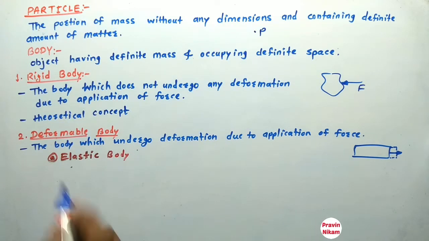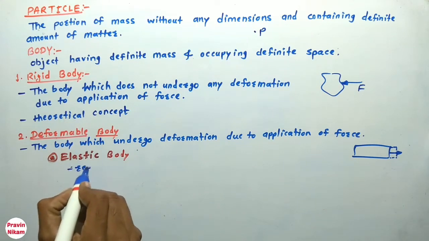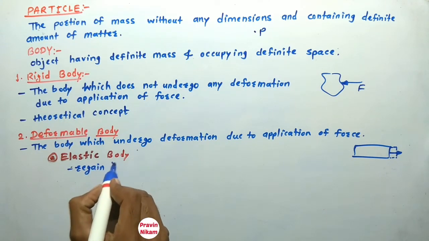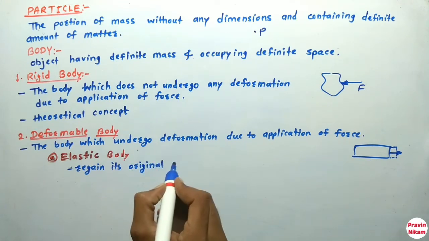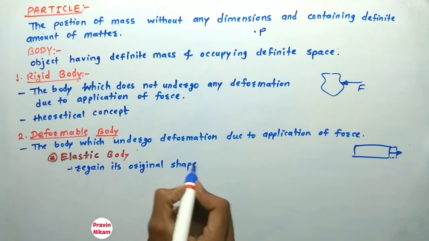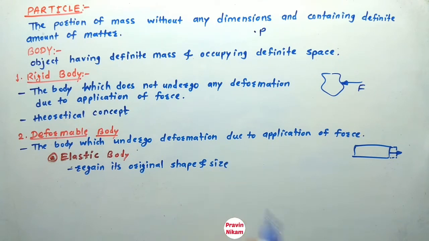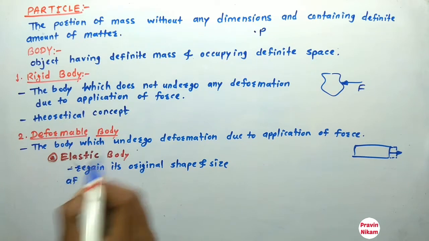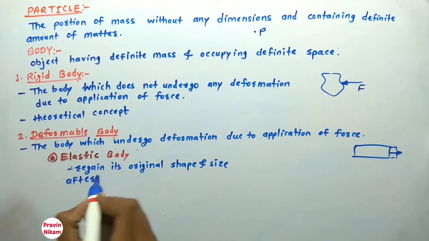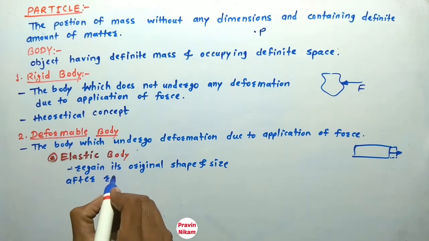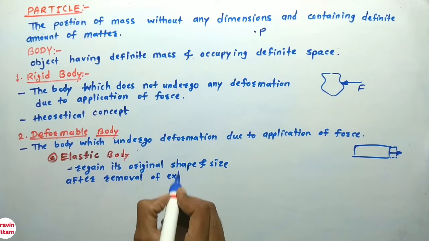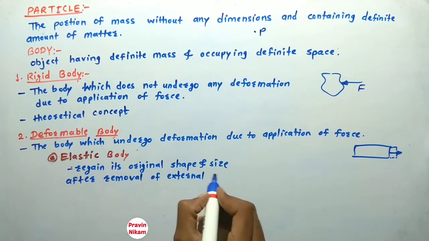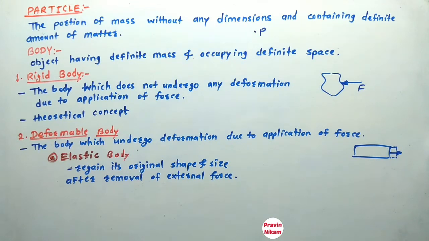The body which regains its original shape and size after removal of external force. So that body is called an elastic body.